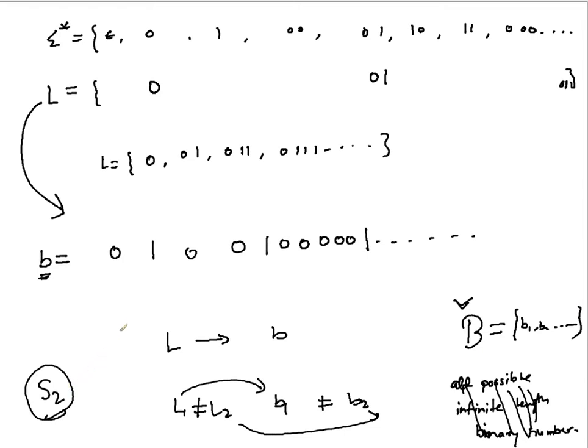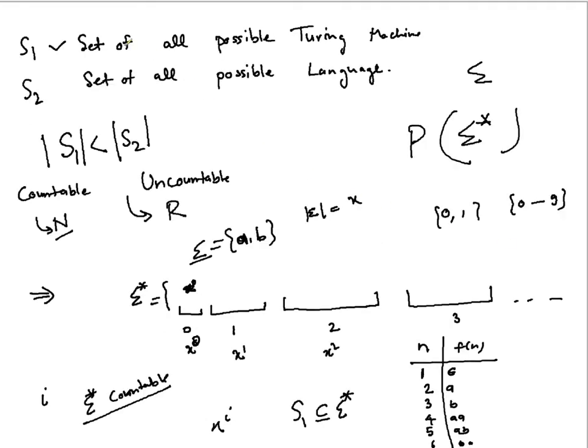And therefore, S1's cardinality is lesser than S2, and you proved that the set of all possible Turing machines is of a smaller size than the set of all possible languages. It proves that there will always be some languages for which you cannot even design a Turing machine. Forget about the recognizer, you cannot design that.